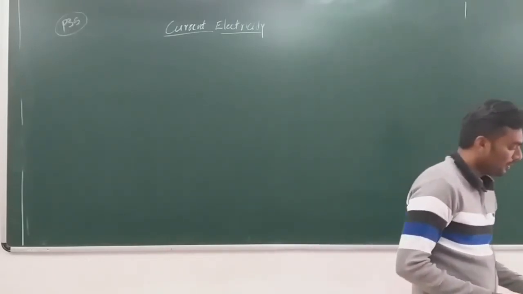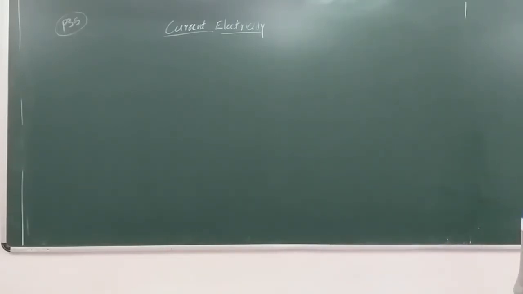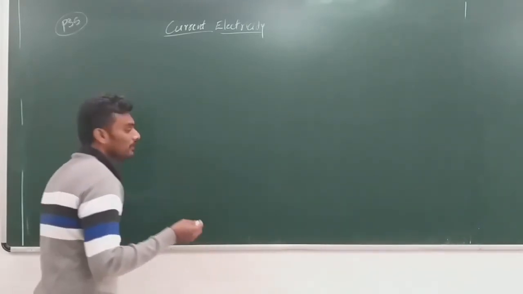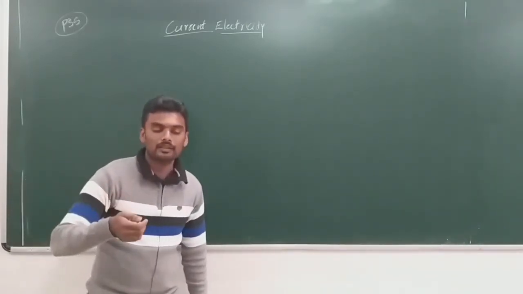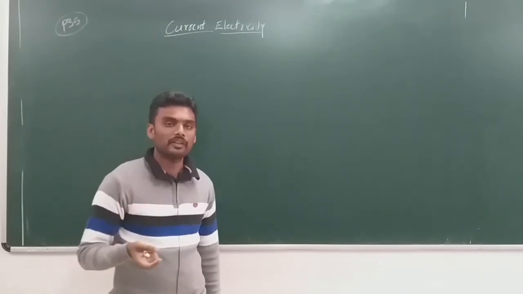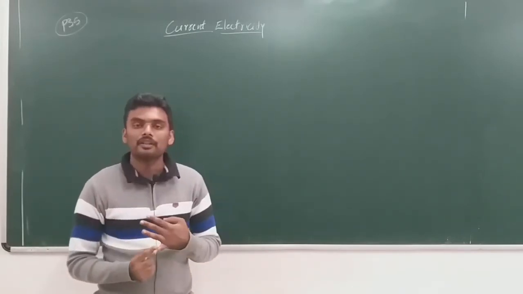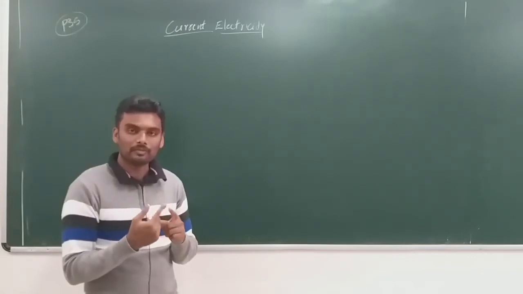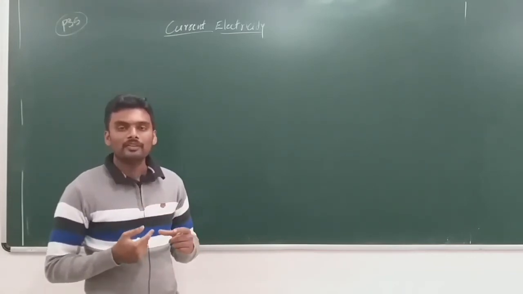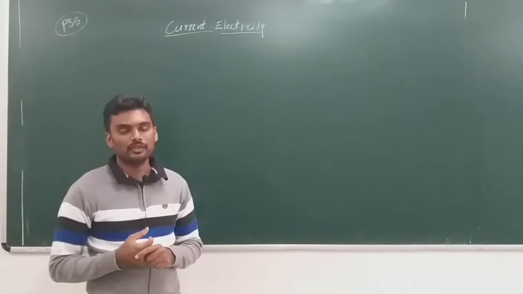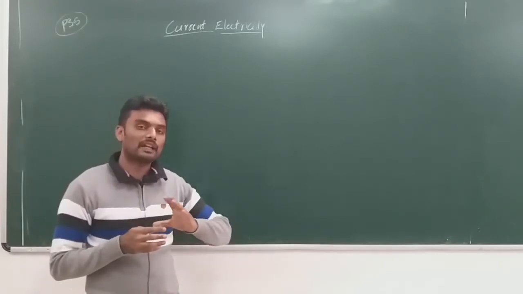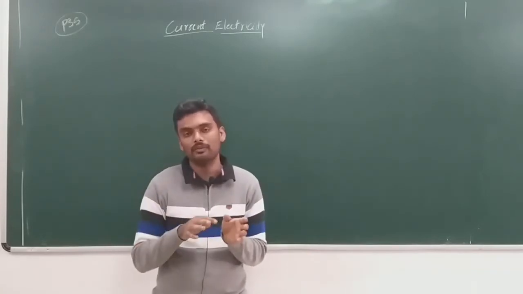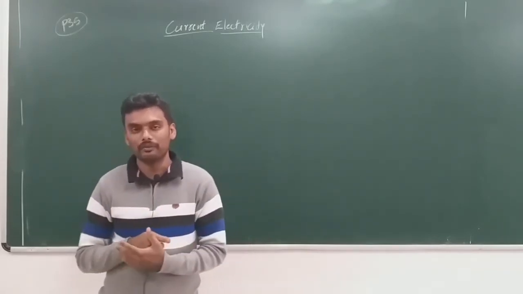So now you can see here we have two bulbs given, and whenever you get the data about any electrical device, it's always given in terms of the voltage to be maintained across the terminals of the device and the power of the device. It's not about the current which should be flowing through it.